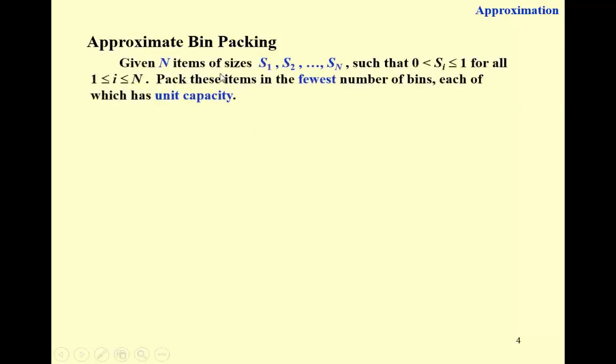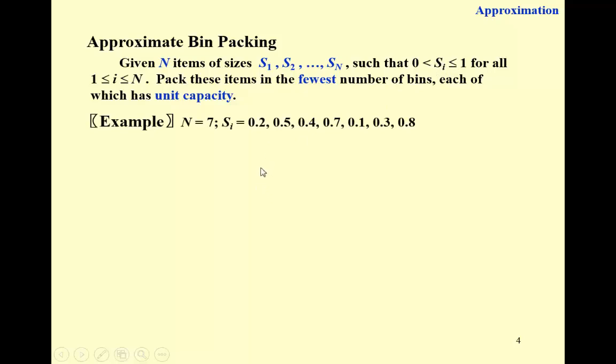So our first example is the bin packing problem. Given n items of different sizes, such that to simplify the problem, we assume that each size is no more than 1. It's a positive size and is no more than 1. We're supposed to pack these items in the fewest number of bins, each of which has unit capacity. Unit capacity means the maximum capacity of each bin is just 1. So it's guaranteed that each bin is large enough to hold at least 1 item.